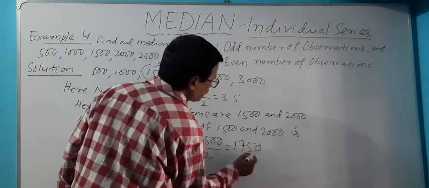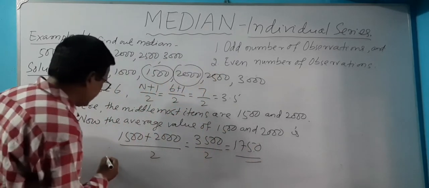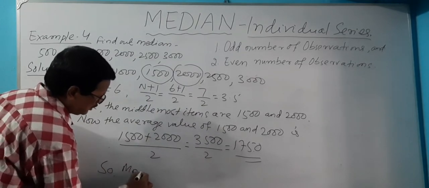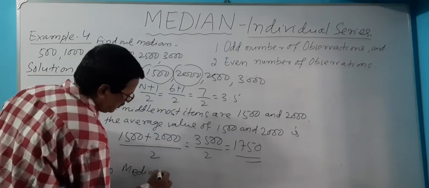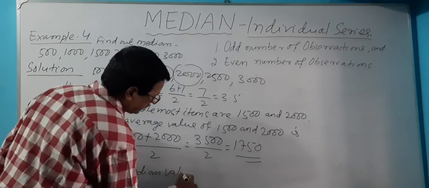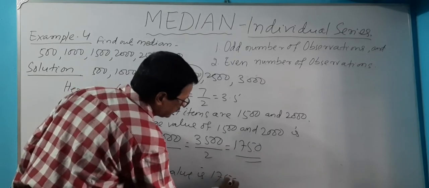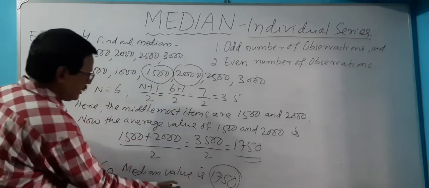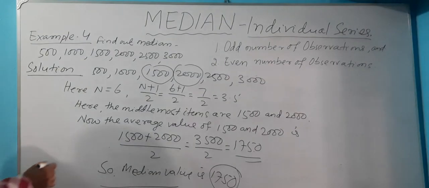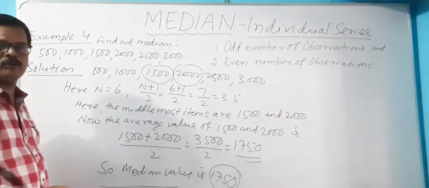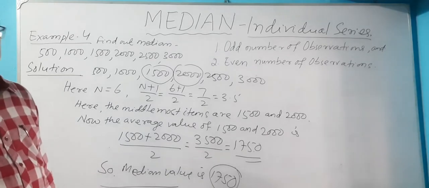So the median value is 1750. This is the answer. What is the median? The median is 1750. So this is how we calculate the value of the median in an individual series.